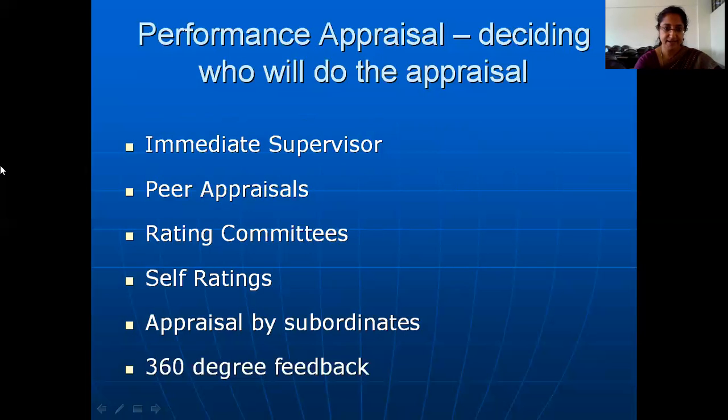Then have a look at the second point here. There is something called peer appraisals. Peer appraisals means where appraisal is done by your own team members, by your own colleagues who are also at the same level as you are. Now, let's try to understand what advantages can be there by way of a peer appraisal. Nowadays, most of the organizations are working on the basis of teams. They want their teams to be quite high performing. Not any single individual is going to contribute much to the organization, but more will be contributed in the form of them working together as a team.